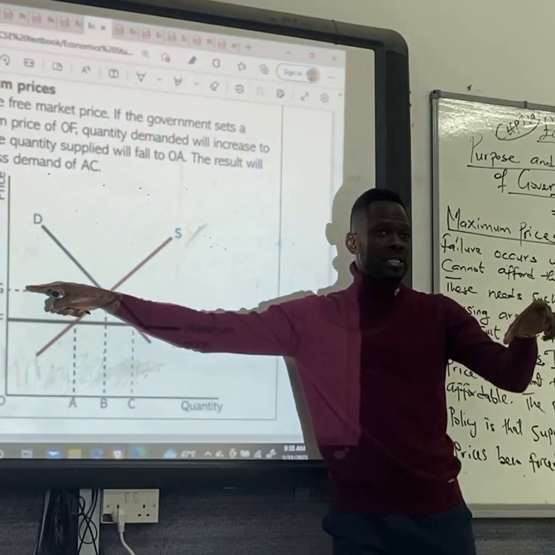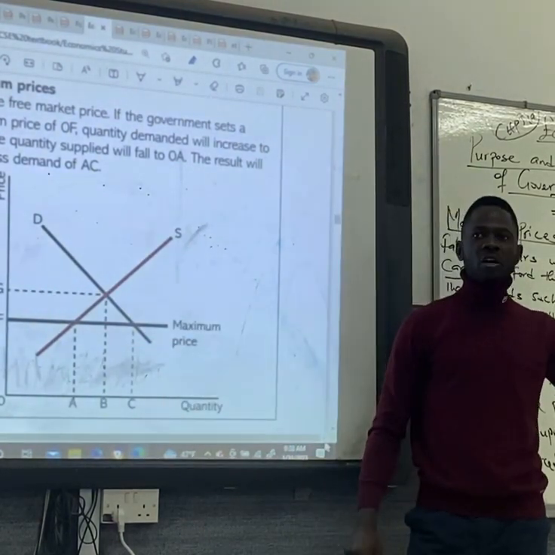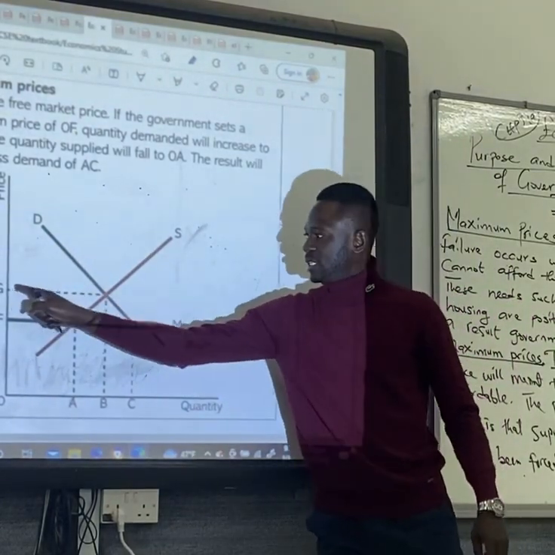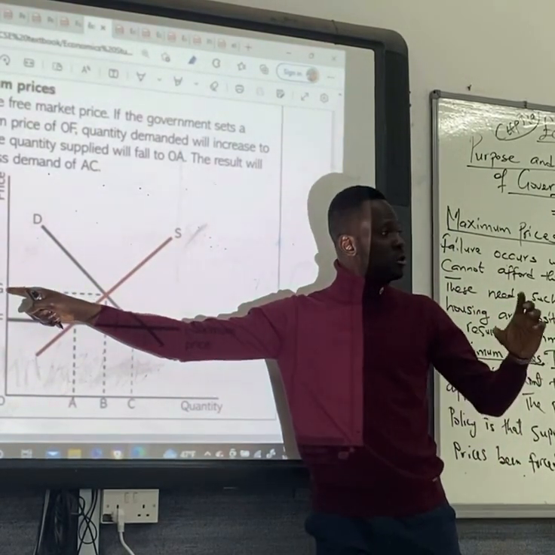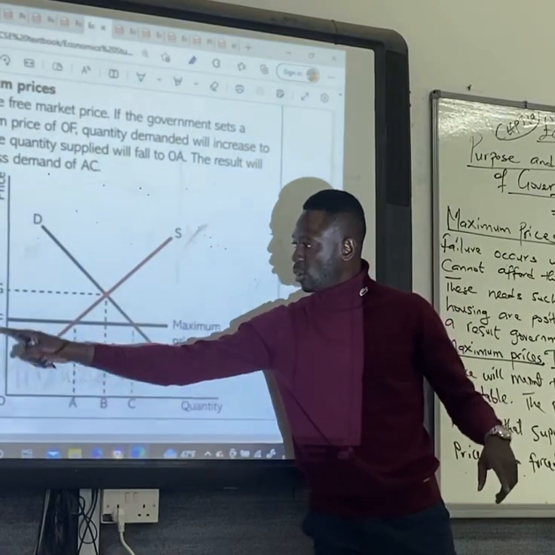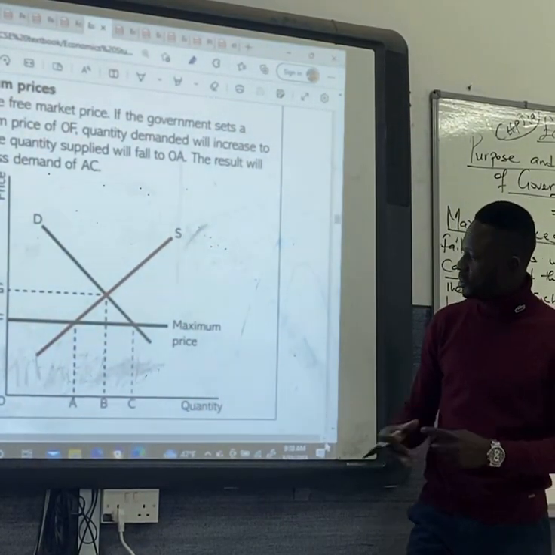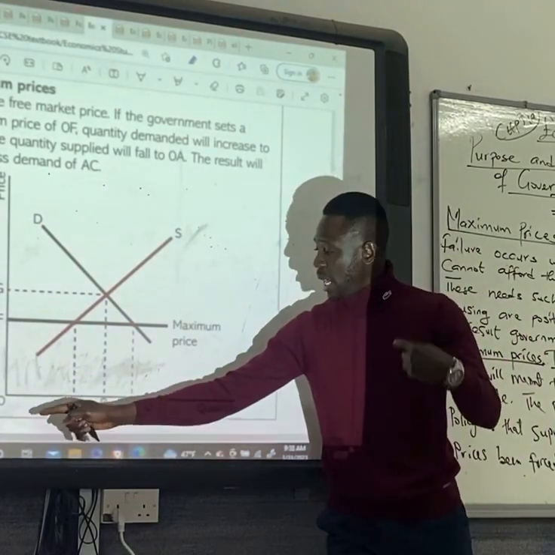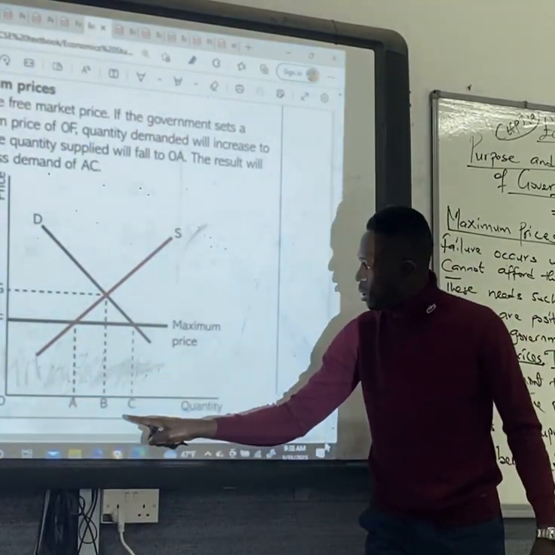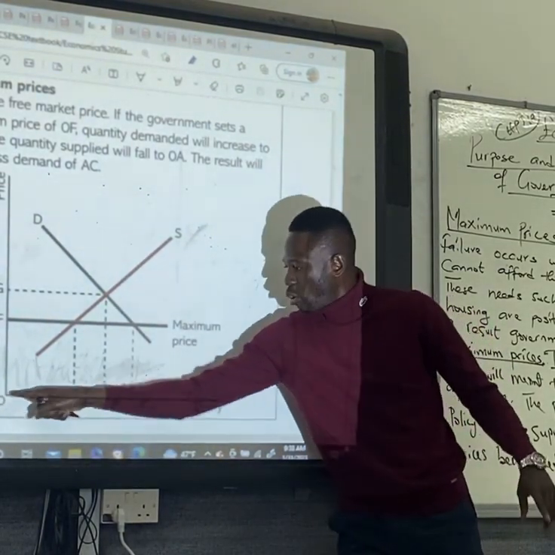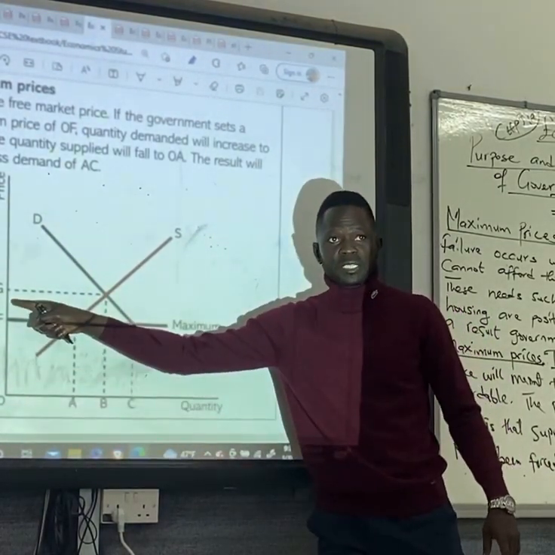So for government to impose maximum price, it will be set below the equilibrium price. So if the new market price is at OF, what happens? Firms will not be able to produce the quantity supplied. Before now, the quantity supplied in the market is at OB at the price of OG.